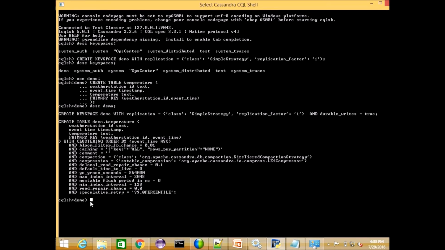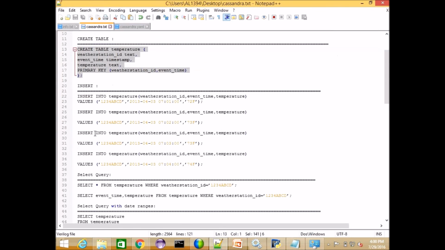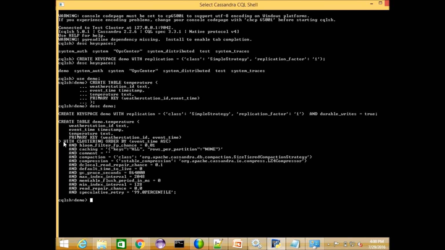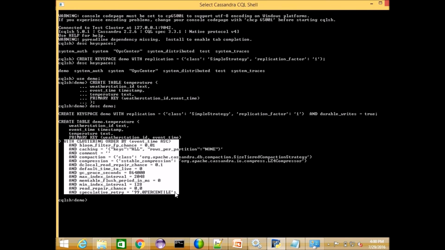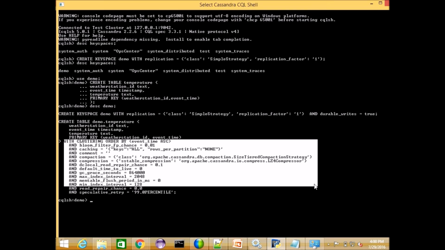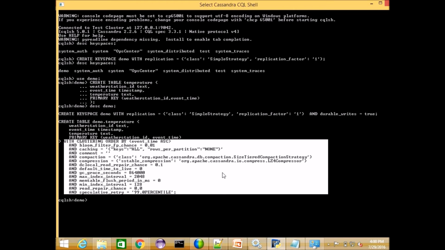Next, if you want to insert any data... If possible, please explain what you said is not required. Those fields are not required. While creating a table, we don't need to specify all these things. Once you describe it, those are the default properties added by the database. These are not columns; these are some of the table properties.